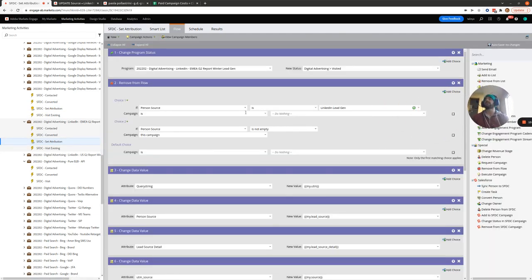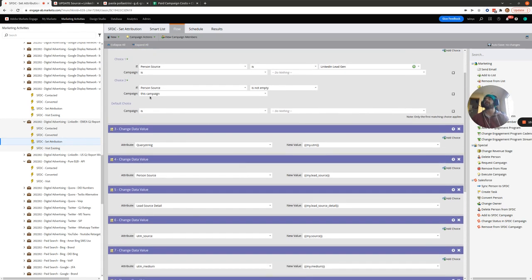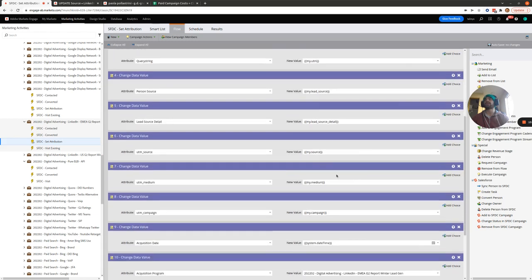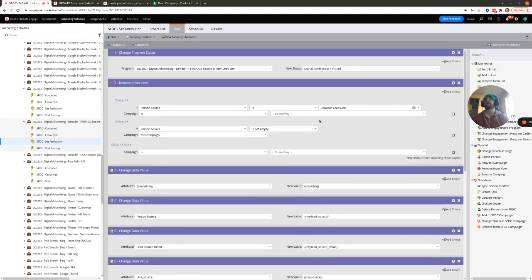So what we say is, if their person source is LinkedIn lead gen, then do nothing. Choice 2 won't be activated, so it won't go through choice 2, and then it'll go straight here, and then it'll get all the first touch parameters. However, if it's not LinkedIn lead gen, it then goes to choice 2, evaluates choice 2. If it's empty, it'll go through these subsequent steps. If it's not empty, it will be removed from this campaign. So this is a small nuance we have to take into account for our LinkedIn lead gen campaigns, and we'll have to do something similar for Facebook lead gen campaigns once we start using those again.